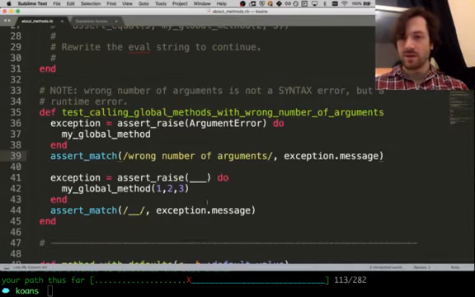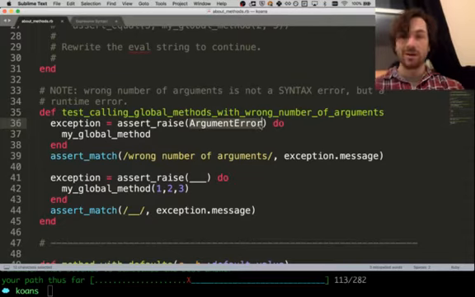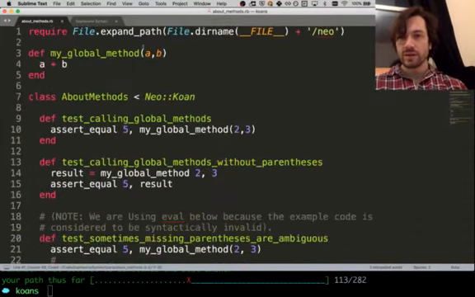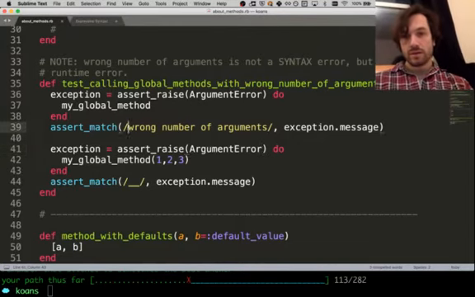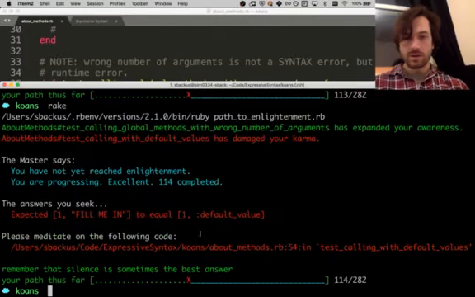Line 41. Cool. So assert raise, my old method. Okay, so this should be the same. It should also be an argument error, but now we're passing in too many arguments. Right? Because it took A and B, which is 2 arguments, and we're trying to pass in 1, 2, 3. And before we were passing in 0, which is also incorrect. So the message will also be wrong number of arguments. Oops. Save, run it.